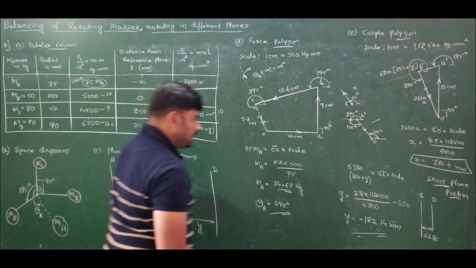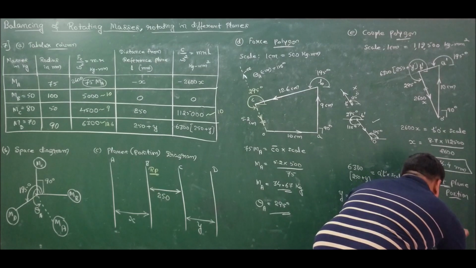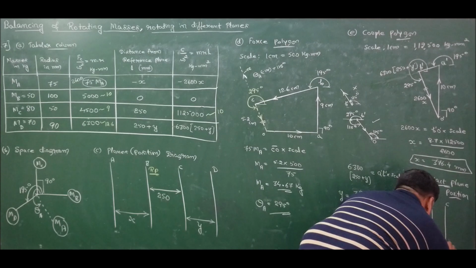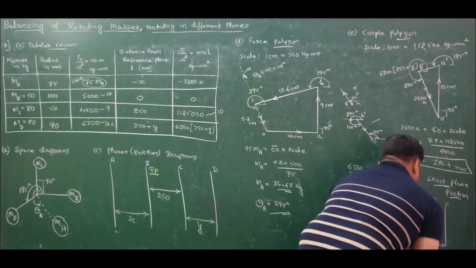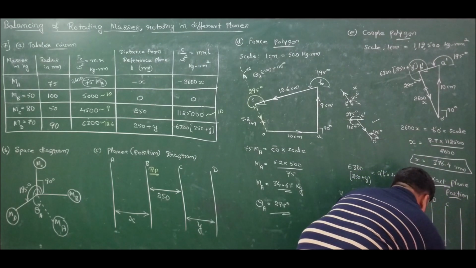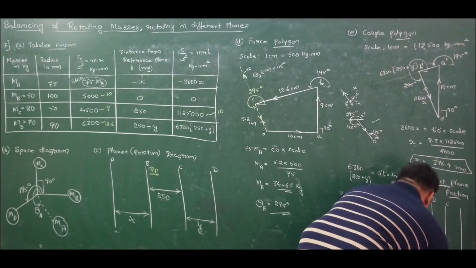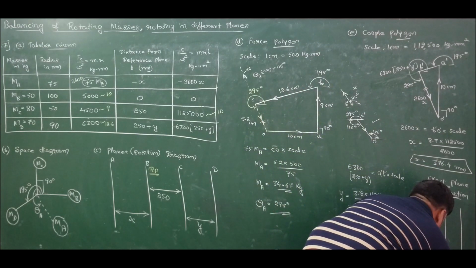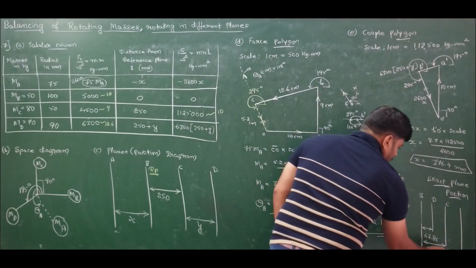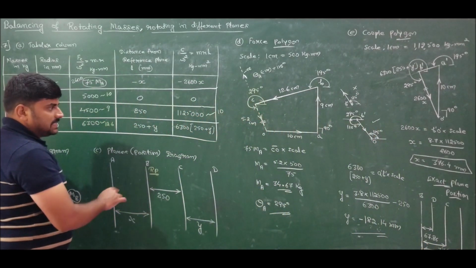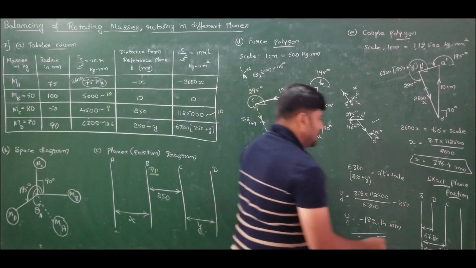And later we will have plane C. C is at a distance of 250, given, and finally we will have plane A. So plane A is at a distance of 376. So this is the perfect answer for the given problem. The plane position should be like this: BDCA. It is not ABCD. It is BDCA.